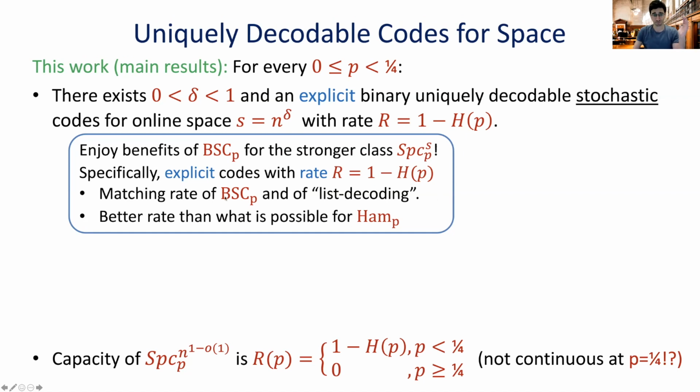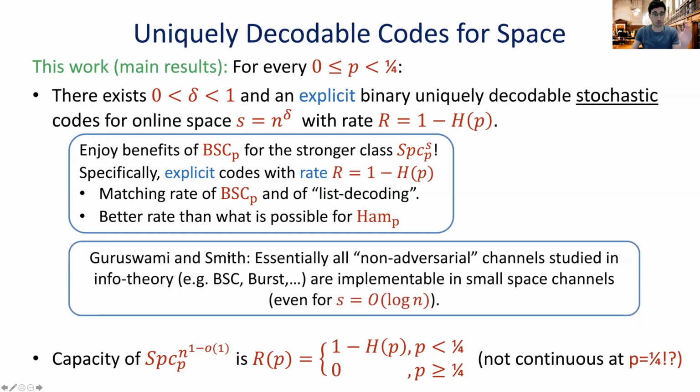And the other thing, which was said by Guruswami and Smith in their original paper, is that essentially all non-adversarial channels studied in information theory, like burst channels and binary symmetric channels, can all be implemented in small space, even for space that is very small, even logarithmic.